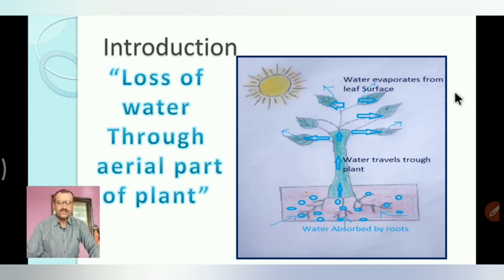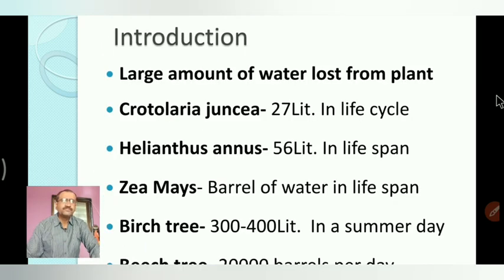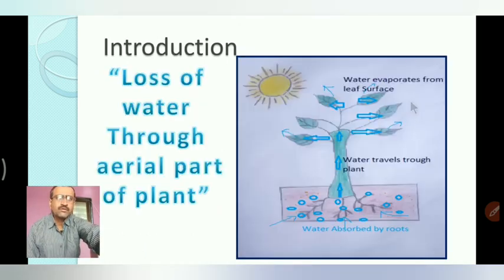Let us see here. These are the roots, and the roots absorb the water. The absorbed water goes into the leaf, and in the leaf, when there is sun and the temperature in the atmosphere increases, the water comes out from the leaf into the atmosphere. Here the water vapor leaves the leaf surface, and that process is known as transpiration.